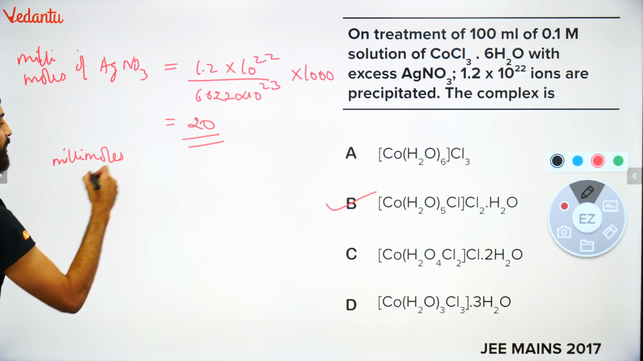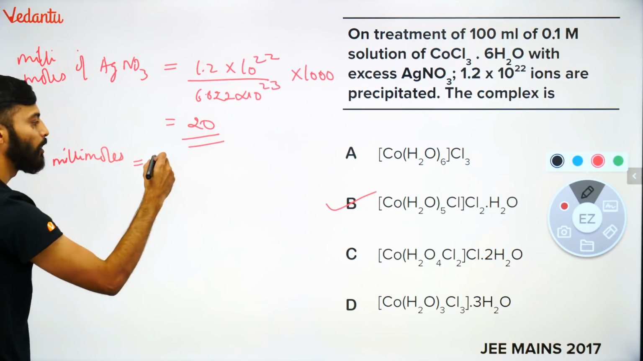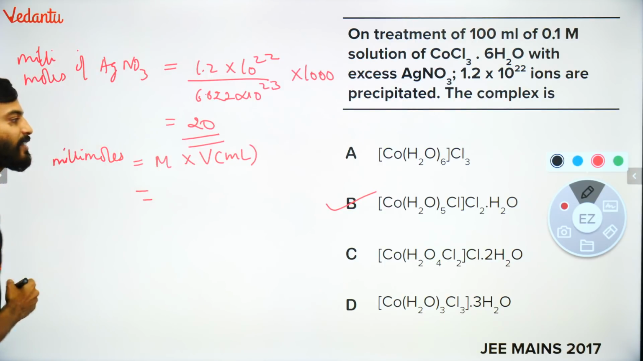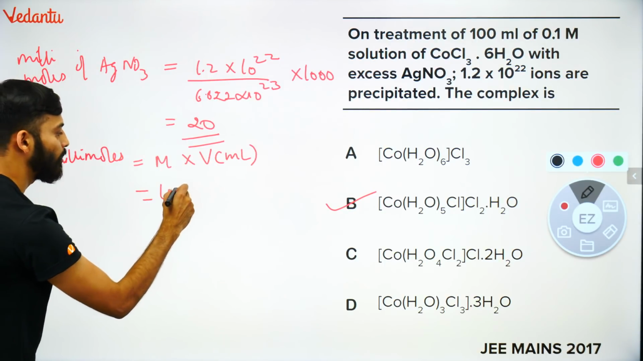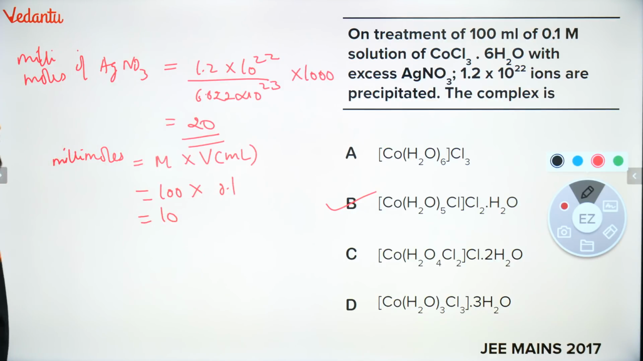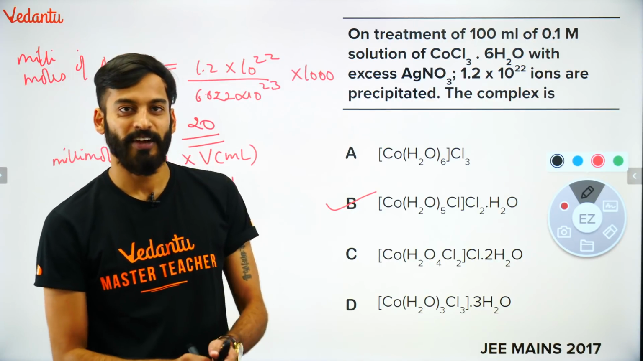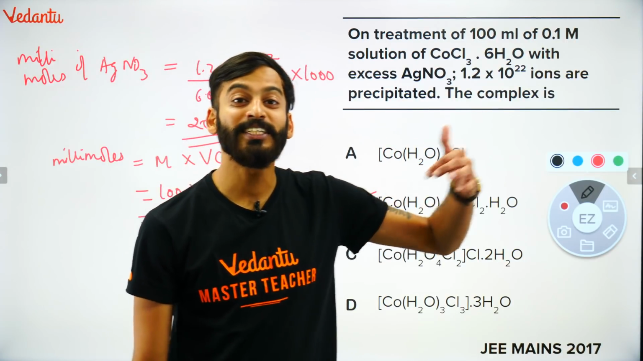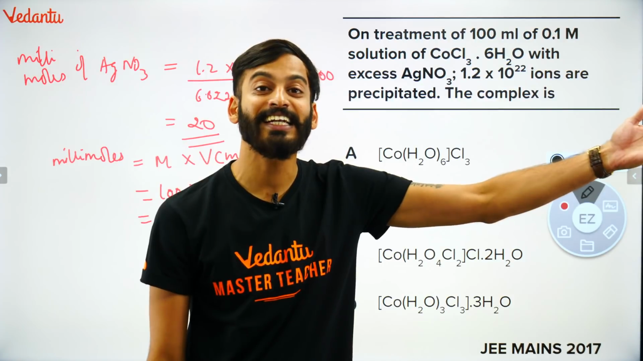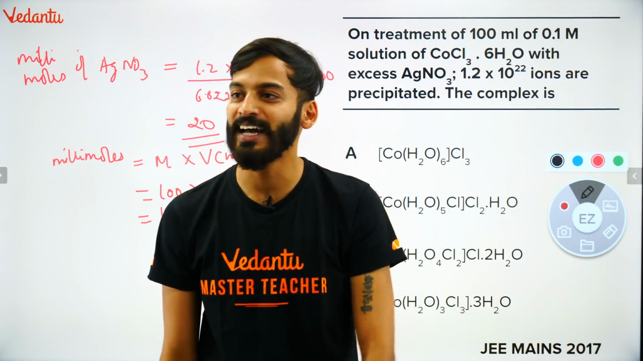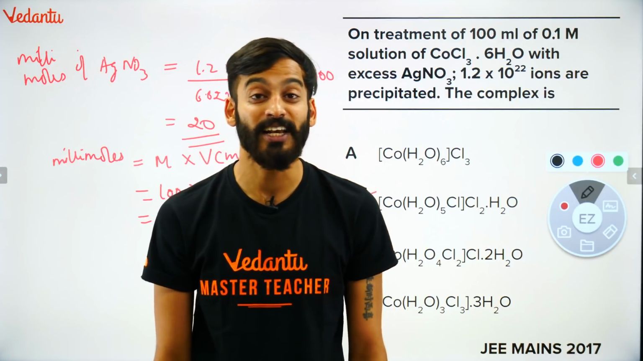Check this out. How many millimoles of the complex are there? Millimoles of the complex will be molarity into volume in milliliters. So what will be the answer here? It will be 100 into 0.1, so it becomes 10. It means if I pass AgNO3 into this complex, 2 Cl minus are going out. They are reacting with AgNO3. Outside the square brackets, how many Cls are there? 2 Cls are there.